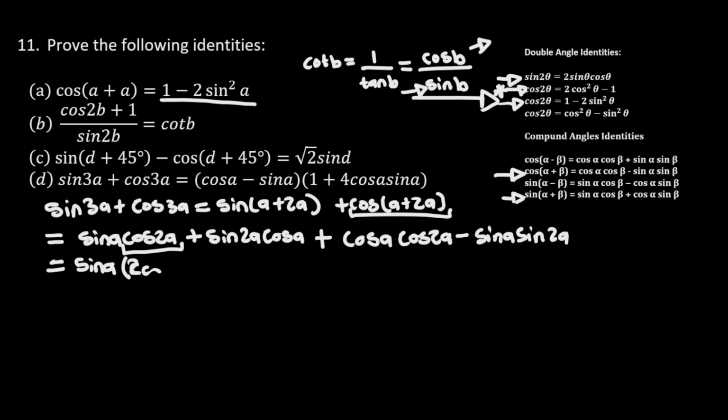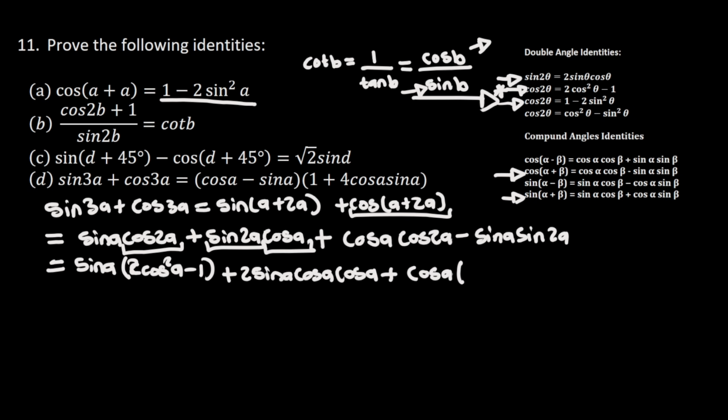So here I'm going to have 2 cos square of a minus 1 plus, and I'm also going to change this one so that I get 2 sine of a times cos of a times cos of a, also this cos of a here, plus cos of a, and then I'm going to change this cos of 2a by using this trigonometric identity so that I get 1 minus 2 sine square of a, minus sine of a times 2 times sine of a cos of a.